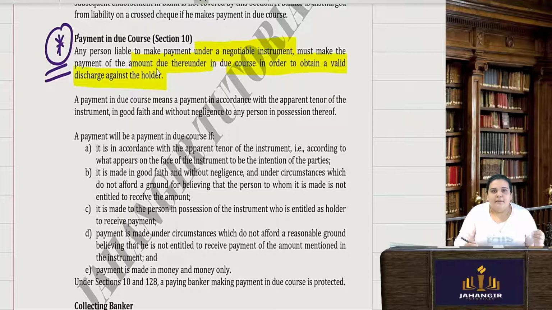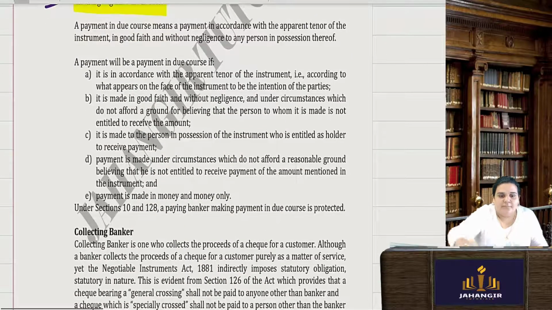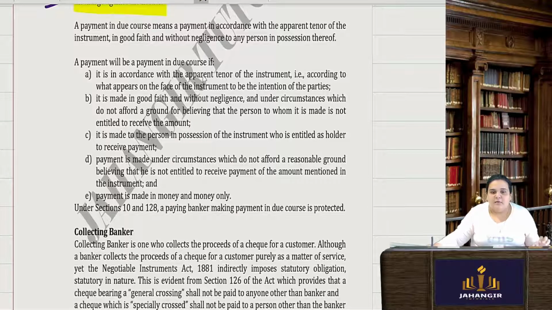Obviously, a payment in due course means a payment in accordance with the tenor. Whatever was the tenor, according to that only you make the payment in good faith without any negligence. A payment will be a payment in due course if it is in accordance with the apparent tenor of the instrument, as per the intention of the parties.